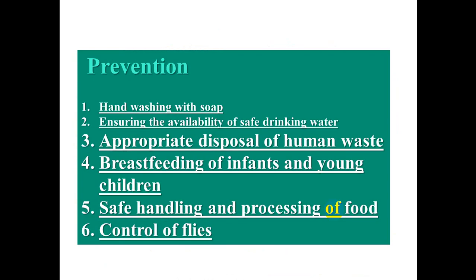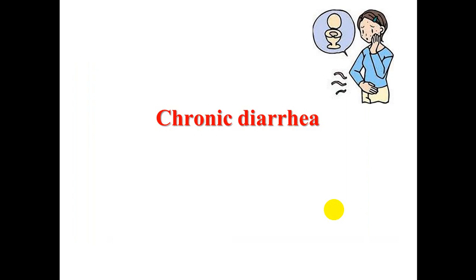Prevention: hand washing, ensuring the availability of safe drinking water, appropriate disposal of human waste, breastfeeding of infants and young children, safe handling and processing of food, and control of vectors like flies.